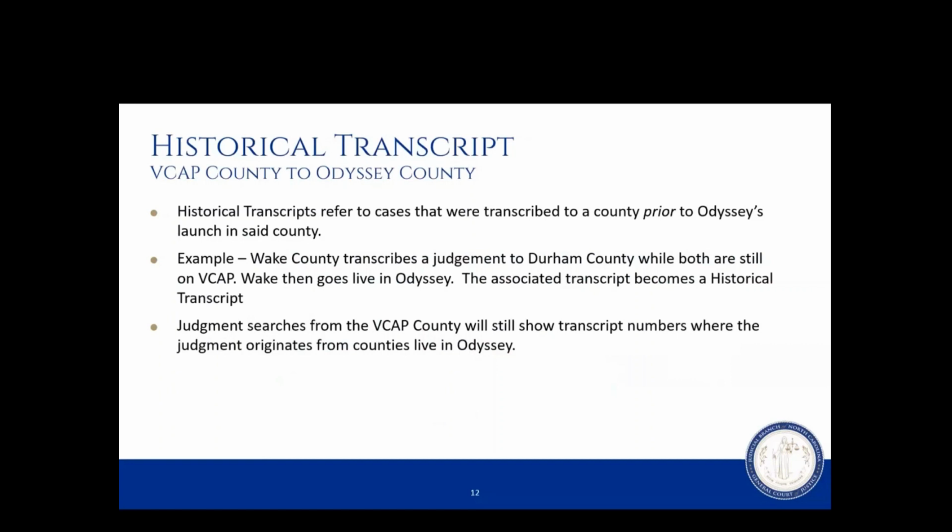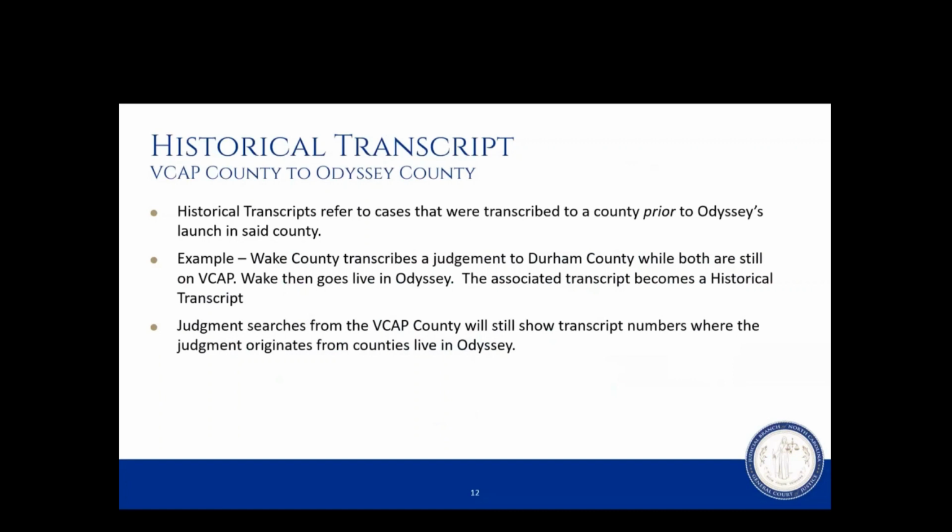So this refers to cases that were transcribed to a county prior to Odyssey's launch in said county. An example of this, consider if Wake County transcribes a judgment to Durham County while both counties are still live on VCAP. Wake then goes live in Odyssey. The associated transcript becomes a historical transcript.